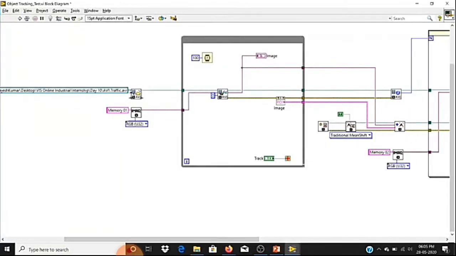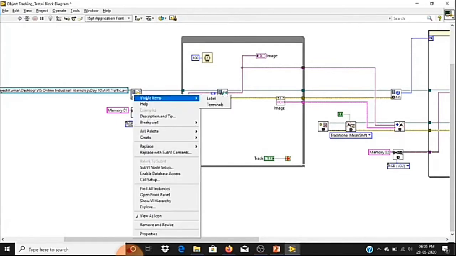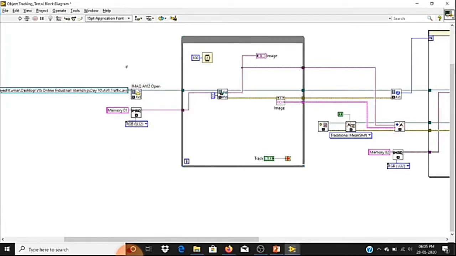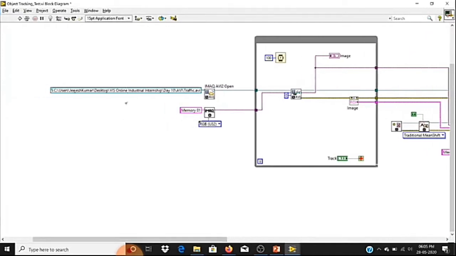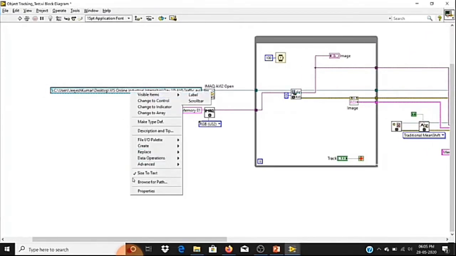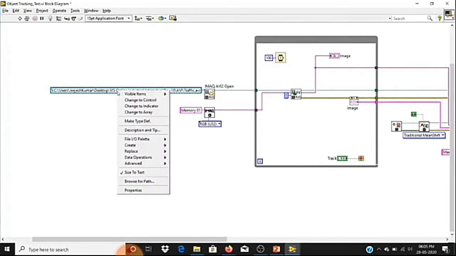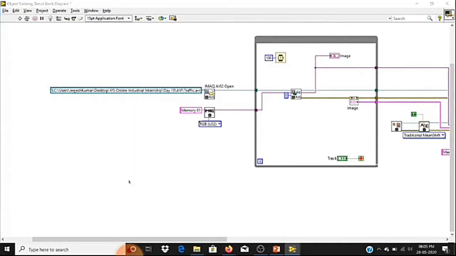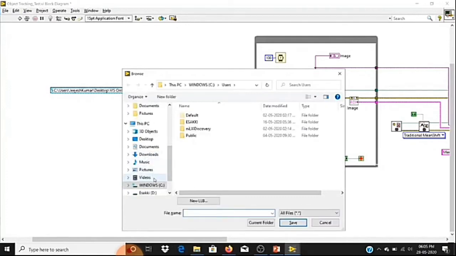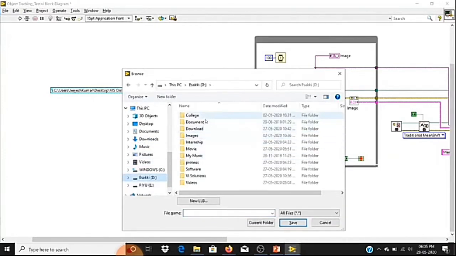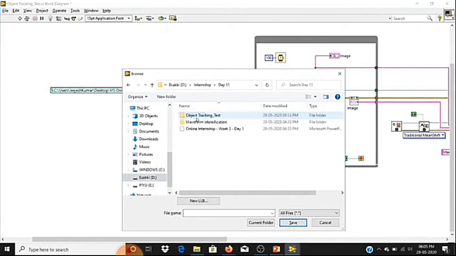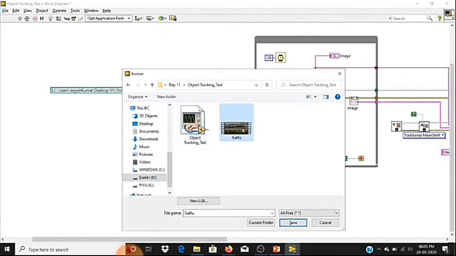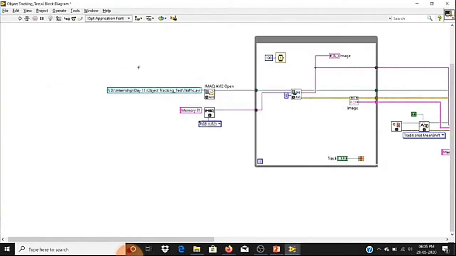As you know, the first block is just to open a reference for the AVI file. Before that, let me verify the file path. I'll right click on the file path constant and click browse for path. Yes, D drive, internship. Here is my AVI file, so I'll choose this video file and click save. So I have selected the correct file path. This is just to open a reference for my AVI video.